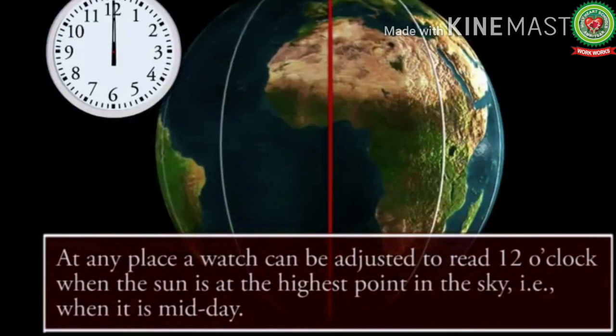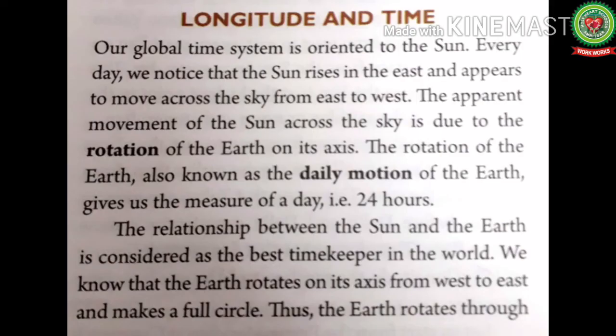So let's come back to our reading. Our global time system is oriented to the sun. Oriented means directed towards the sun. Every day we notice that the sun rises in the east and appears to move across the sky from east to west. The apparent movement of the sun across the sky is due to the rotation. Rotation means movement of the earth on its axis. Axis is the imaginary line on which the earth rotates.